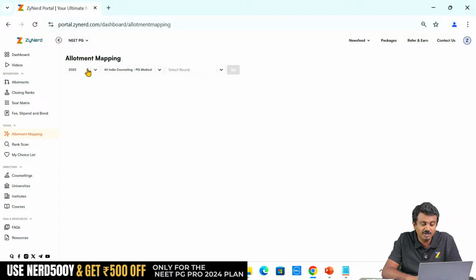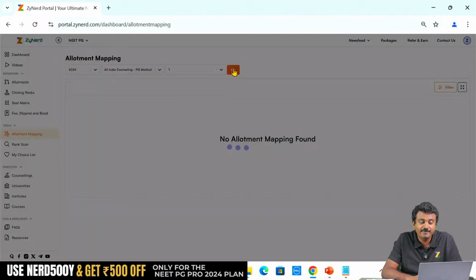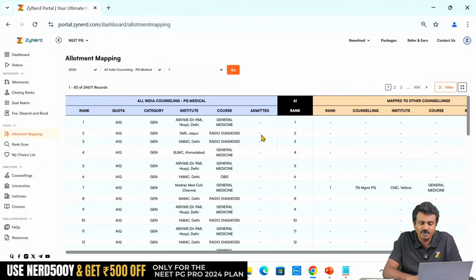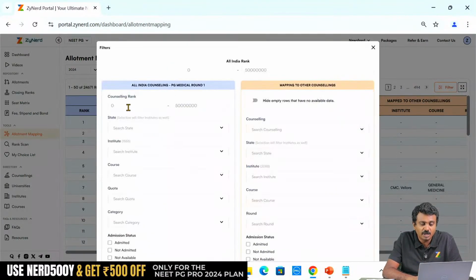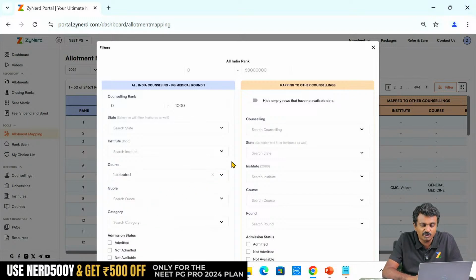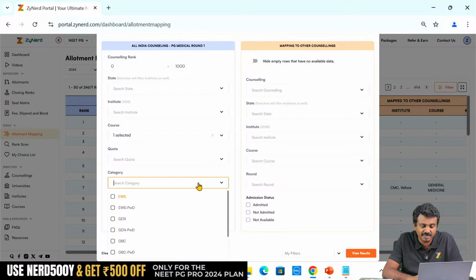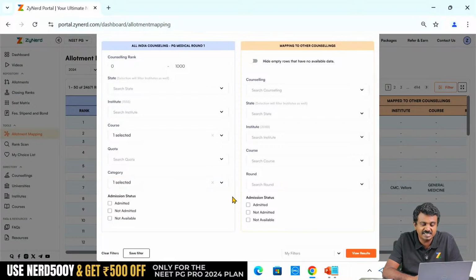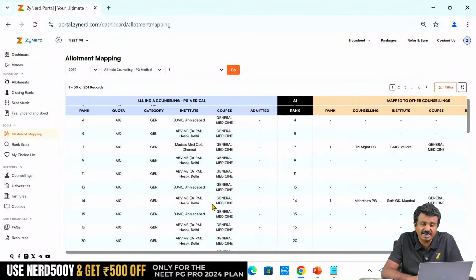What will be more useful for you from allotment mapping is to look at all the candidates above your rank for your choices. Let us say I'm a candidate ranked 1000 over here. I'm looking at all the seats which closed in general medicine in All India counselling, because I am interested in general medicine. I missed out a few seats, I am ranked exactly 1000. I am looking at gen seats under All India quota. This will give me all the candidates who have been allotted.